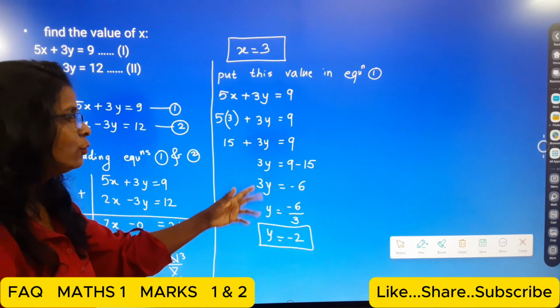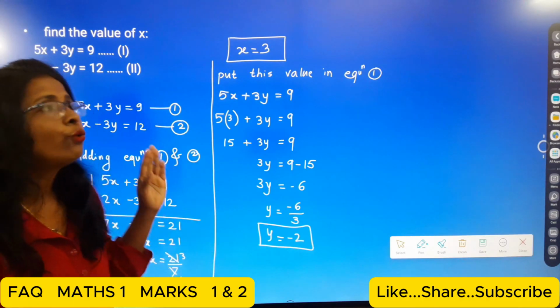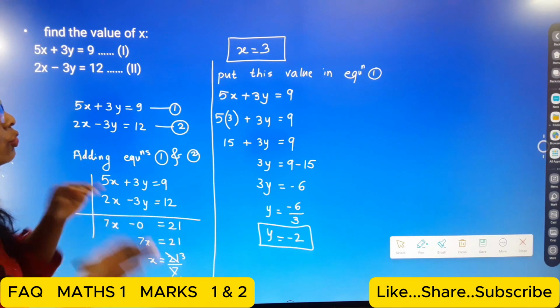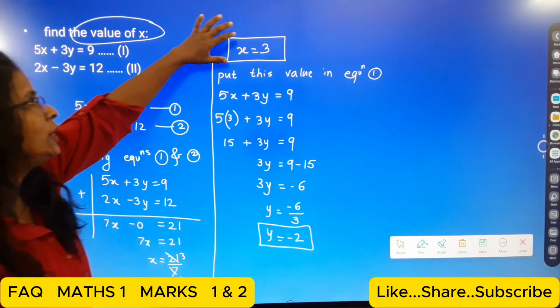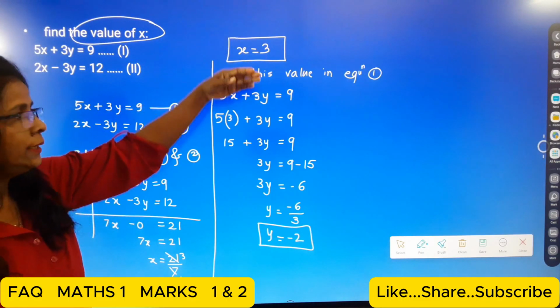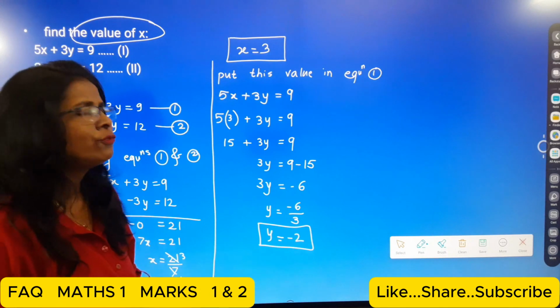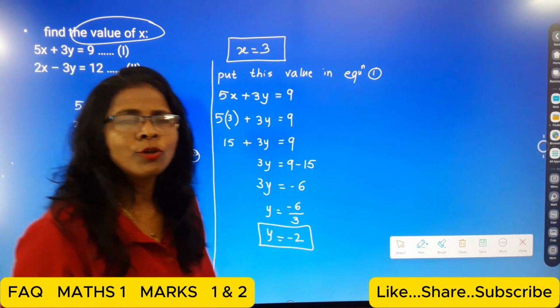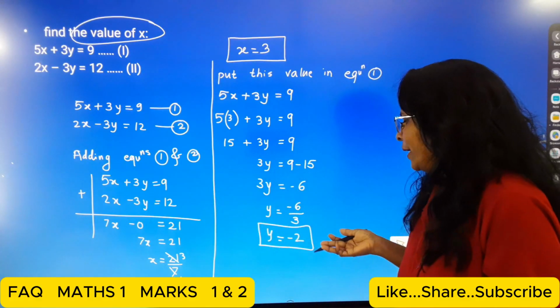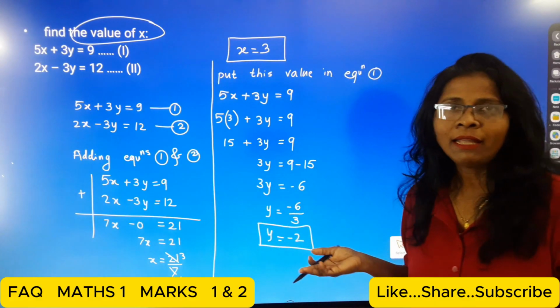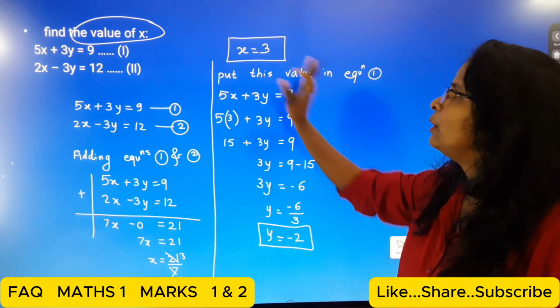Okay, in such a way you can calculate the solution of the given equation. Now here, students, we have to find only the value of x. Up to this you can do it. This is a further calculation. If you want to calculate the solution of the given equation, then it is also necessary to calculate y. So I also calculate y: y is equal to -2 and x is equal to 3.